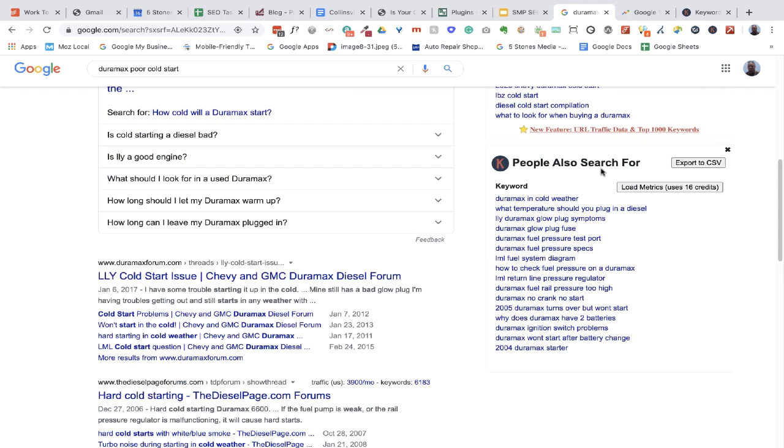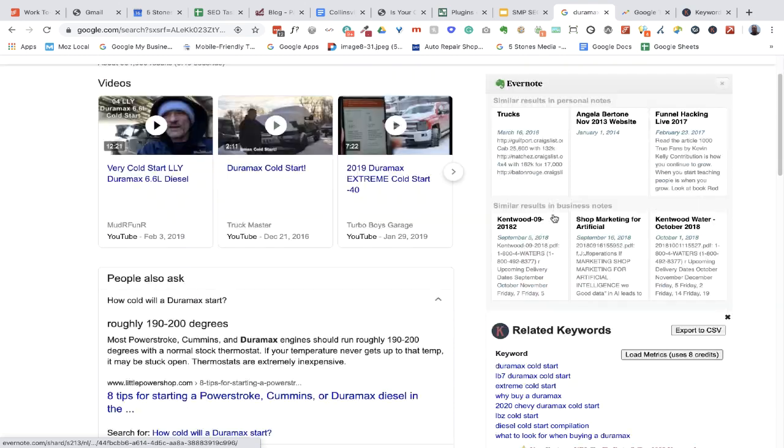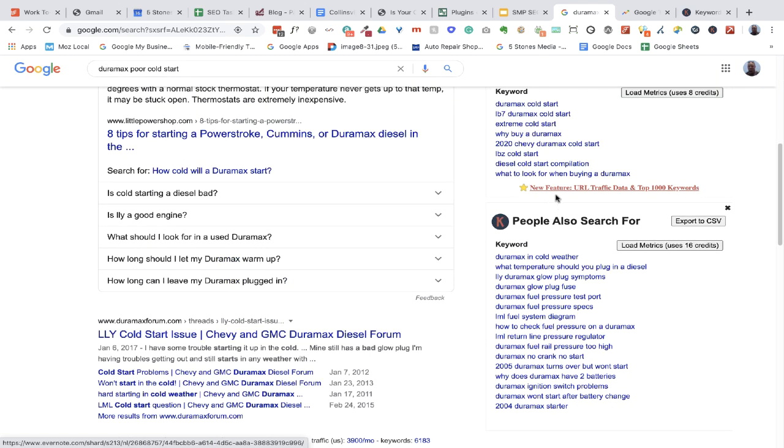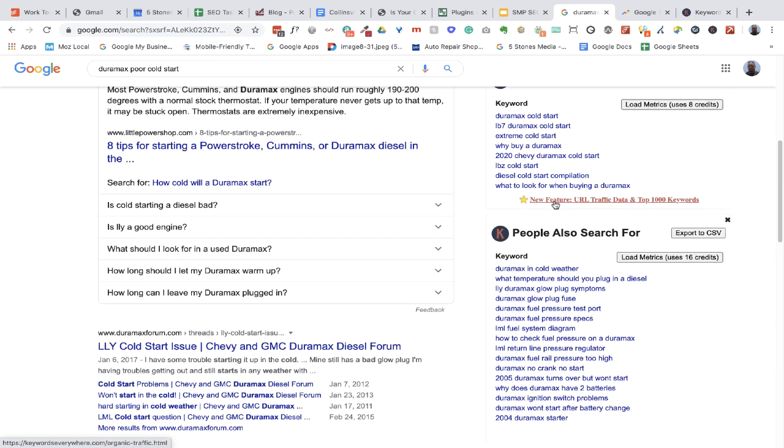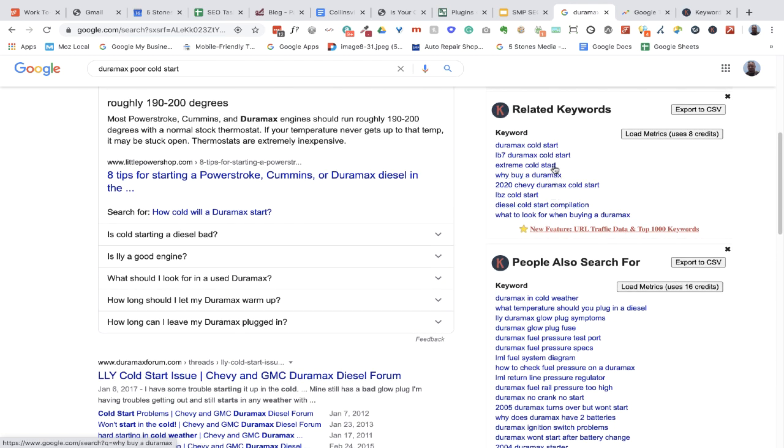It shows me people also ask for. So it's pulling right from the Google answer box. So Keywords Everywhere is just a great free tool to use to be able to find some information on keywords. Like right here where it says load metrics, that's something that you need to pay to get. And it tells you how many credits you'll use because you just buy credits. But anyway, just to get some good related keywords, and the people also search for information, you can get that for free with